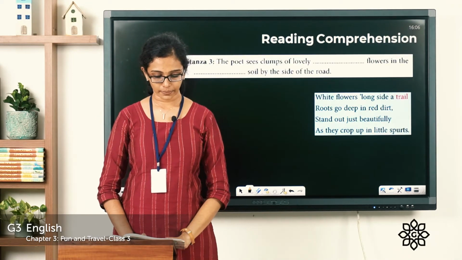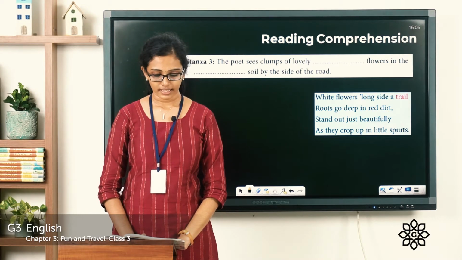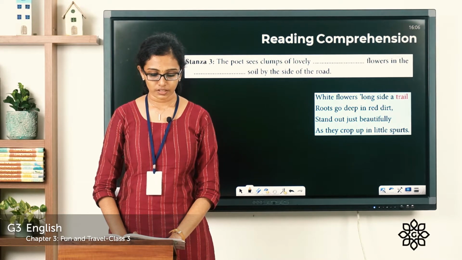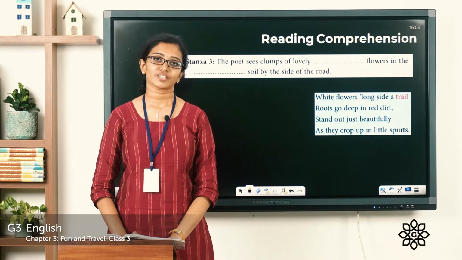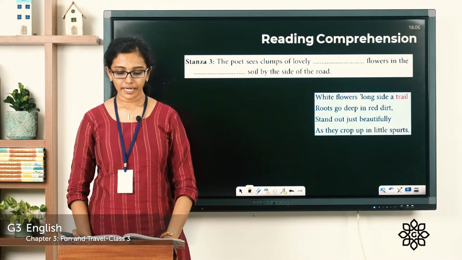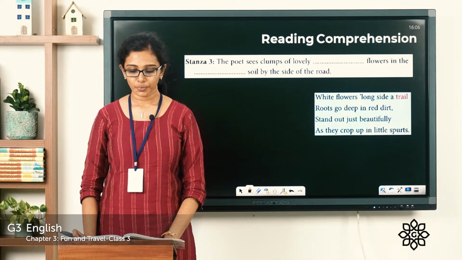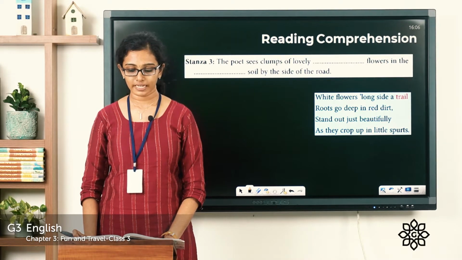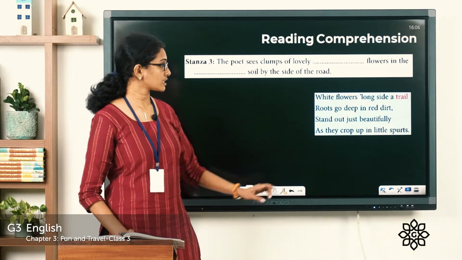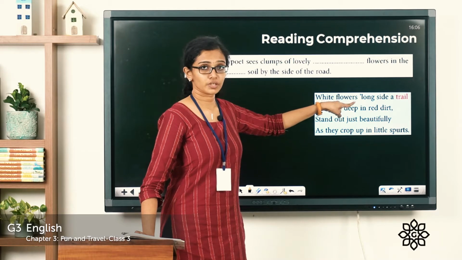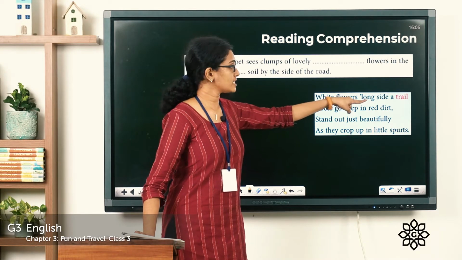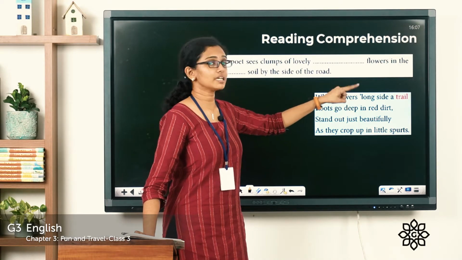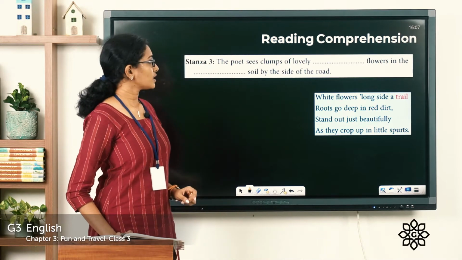Now, the third question. Stanza 3. The poet sees clumps of lovely dash flowers in the dash soil by the side of the road. So, let's read the third stanza of the poem. White flowers alongside a trail, roots go deep in red dirt, stand out just beautifully as they crop up in little spurts. So, you see this word here, alongside with an apostrophe. What does this mean? It means alongside. See, it's written long with an apostrophe. It means it is along. Okay.